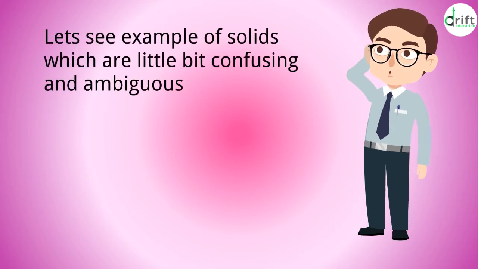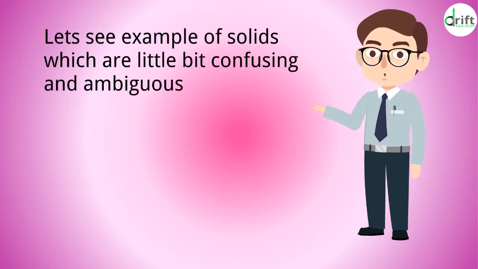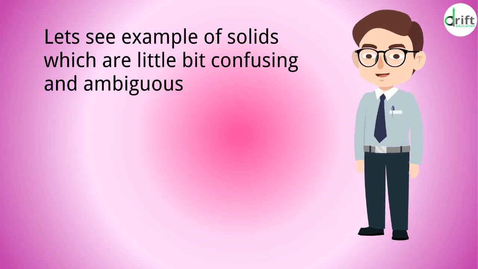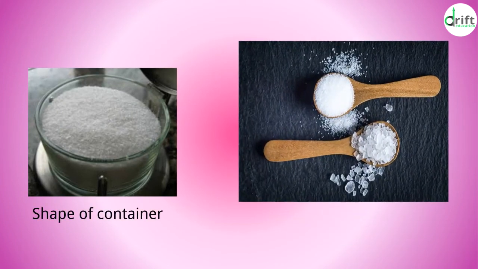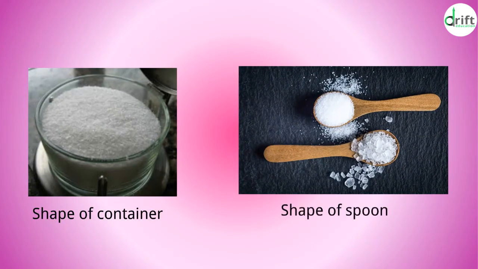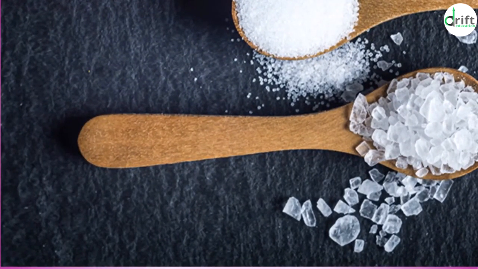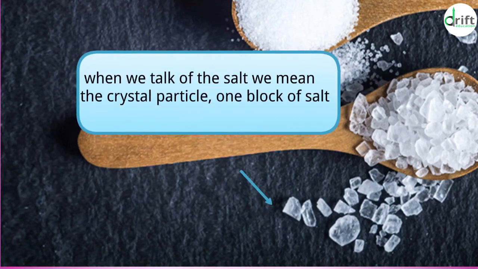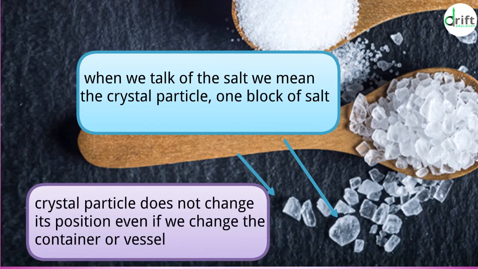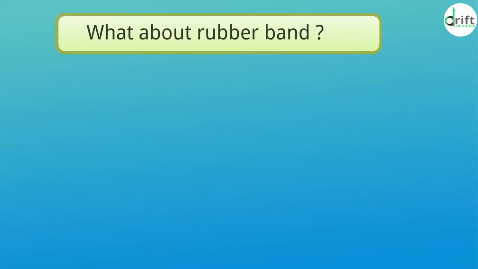little later. Now, let us take up some example which seem a little ambiguous to our definition of solid state, but we need to understand it clearly. If we put salt in a container, it takes the shape of the container. If we put salt in a spoon, it takes the shape of the spoon. So, why do we call salt as a solid if it does not have a fixed shape? Think about it. See, we need to understand here that when we talk of the salt, we mean the crystal particle, one block of salt, and that crystal particle does not change its position even if we change the container or vessel. Interesting, right?